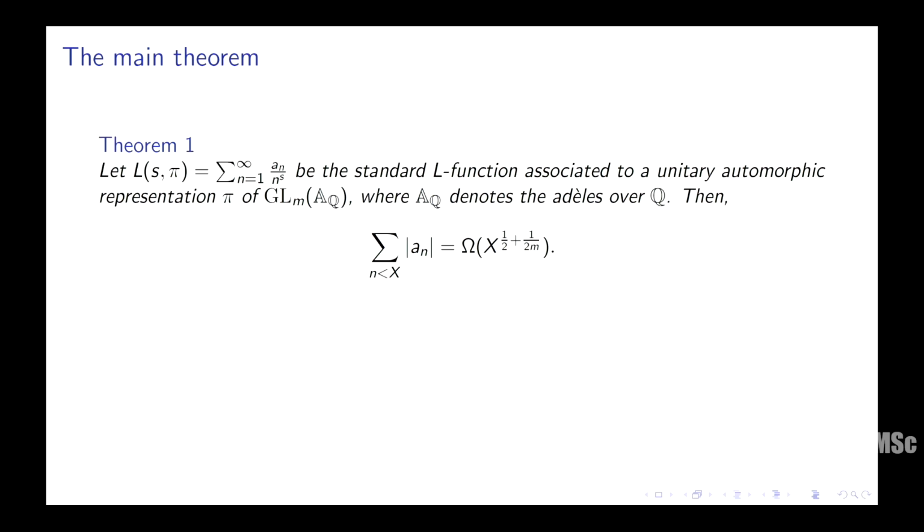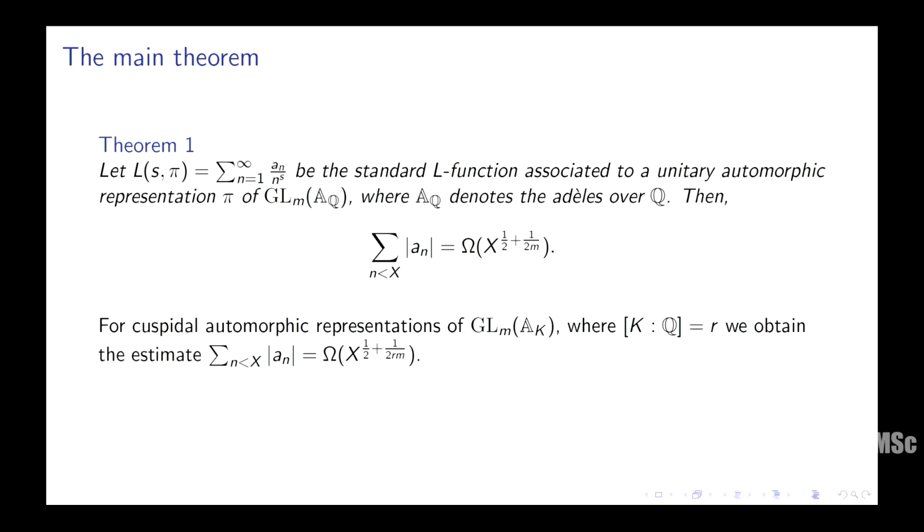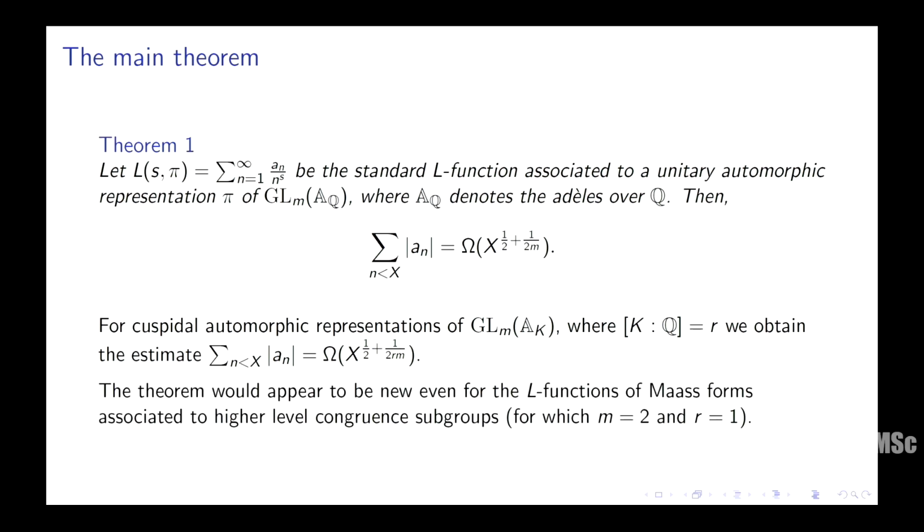So in other words, the abscissa of absolute convergence must be at least 1 half plus 1 over 2n. Okay, so it's a lower bound. And of course, if I'm working over number fields, then correspondingly one has to take the degree of the number field into account, and I will get 1 half plus 1 over 2rm. Okay, and you can see that the bound of course gets worse as the degree goes up. And to my surprise, and perhaps I will be corrected by somebody in the audience, the theorem appears to be new even for L functions of mass forms associated to higher level congruence subgroups. In that case, of course, m equals 2 and r equals 1.